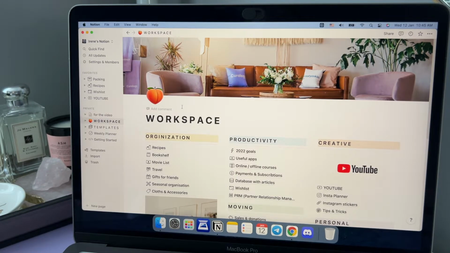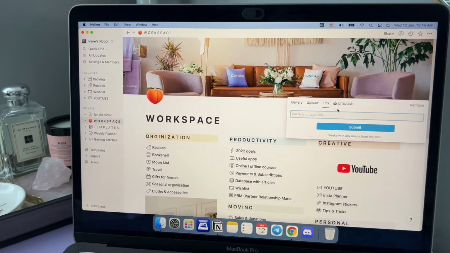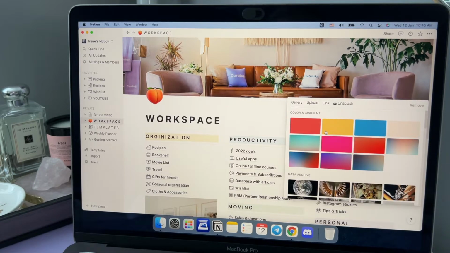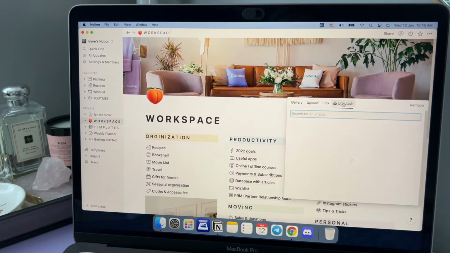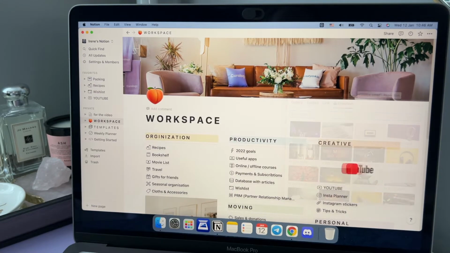As you can see, this is my main page, which I called Workspace, and you can add anything you want. There I have a cover of my page, I can change it, and I can upload some photos, add a link to a photo, use the Notion gallery, or use Unsplash. It's really convenient to create something beautiful and interesting.